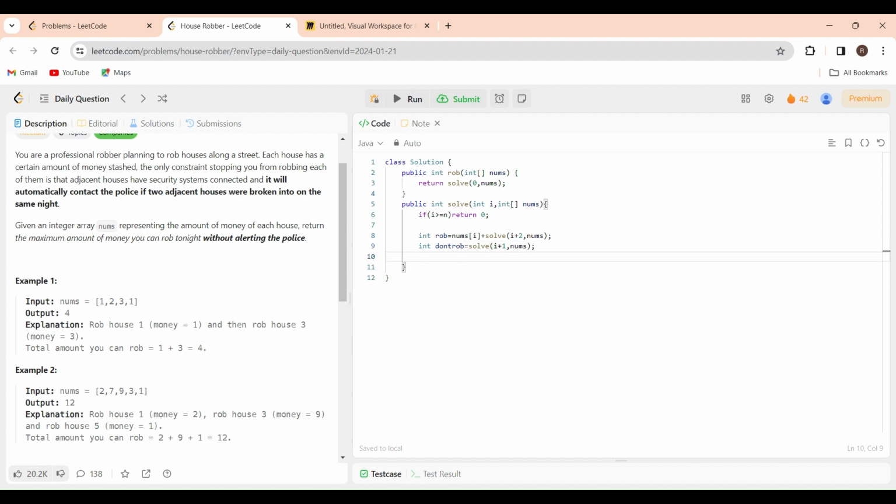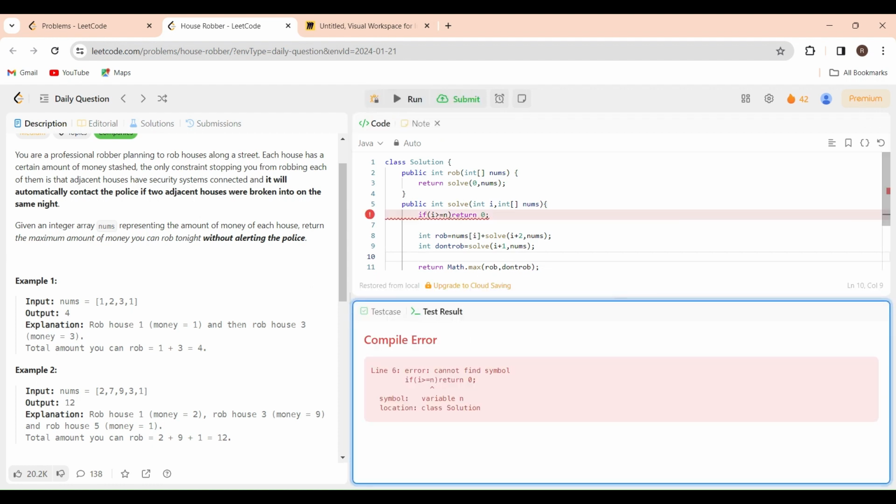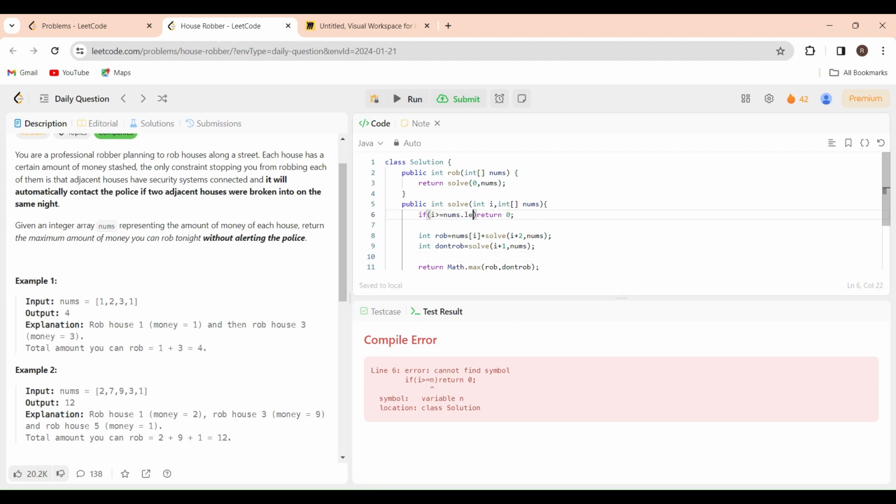So at last, what will be the maximum profit here? Maximum of rob and don't rob, right? That's it. So what will be the profit here? Return Math.max of rob, comma, don't rob. That's it. Here's the solution, and let us try to run it. Here n is not declared, so we will declare it as nums.length.